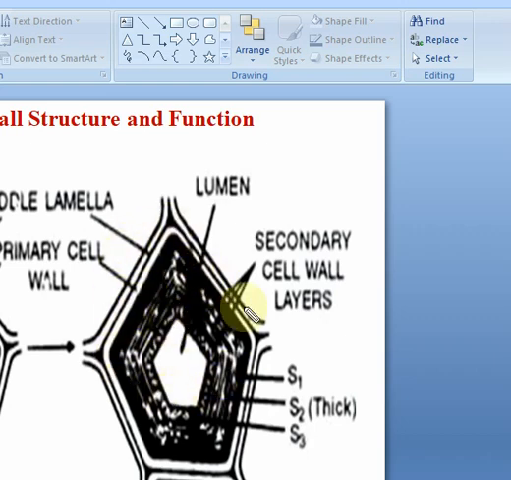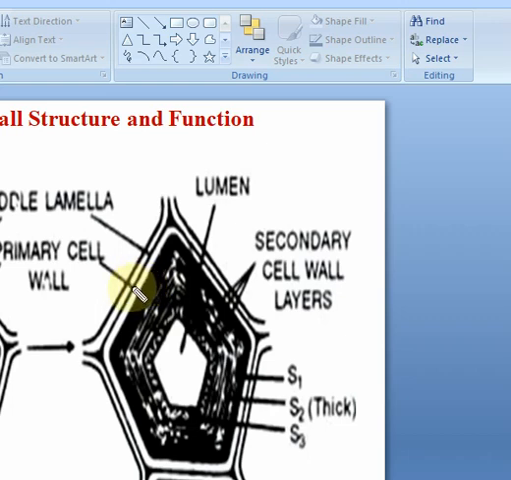So this is the diagram of a matured cell, and this is the diagram of a young, immature cell. And in an immature cell, we can see only the primary cell wall. But in a mature cell, we can see thick secondary wall layers. So outermost is the middle lamella, followed by the primary cell wall, and then there is a secondary cell wall. And occasionally there is a tertiary cell wall. Occasionally.